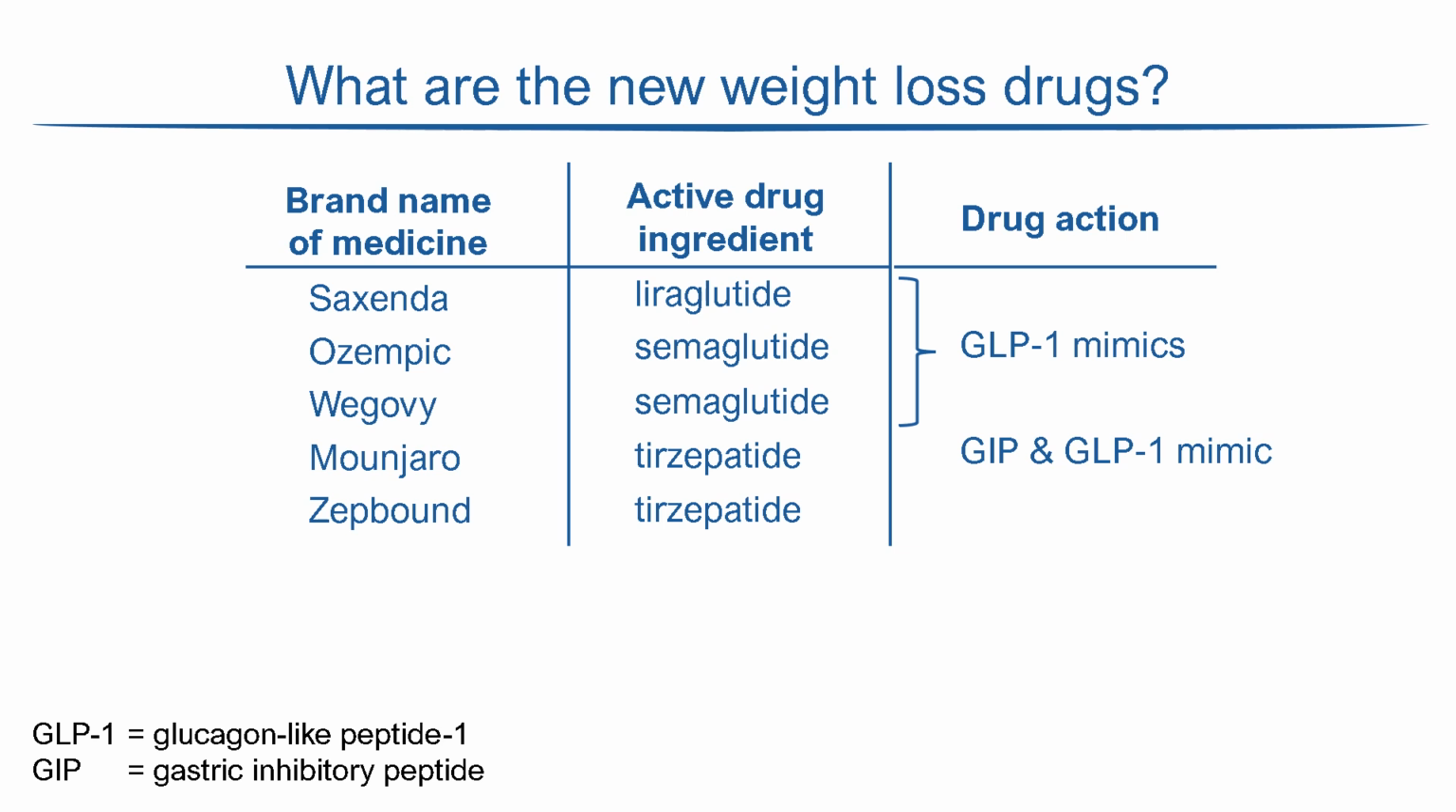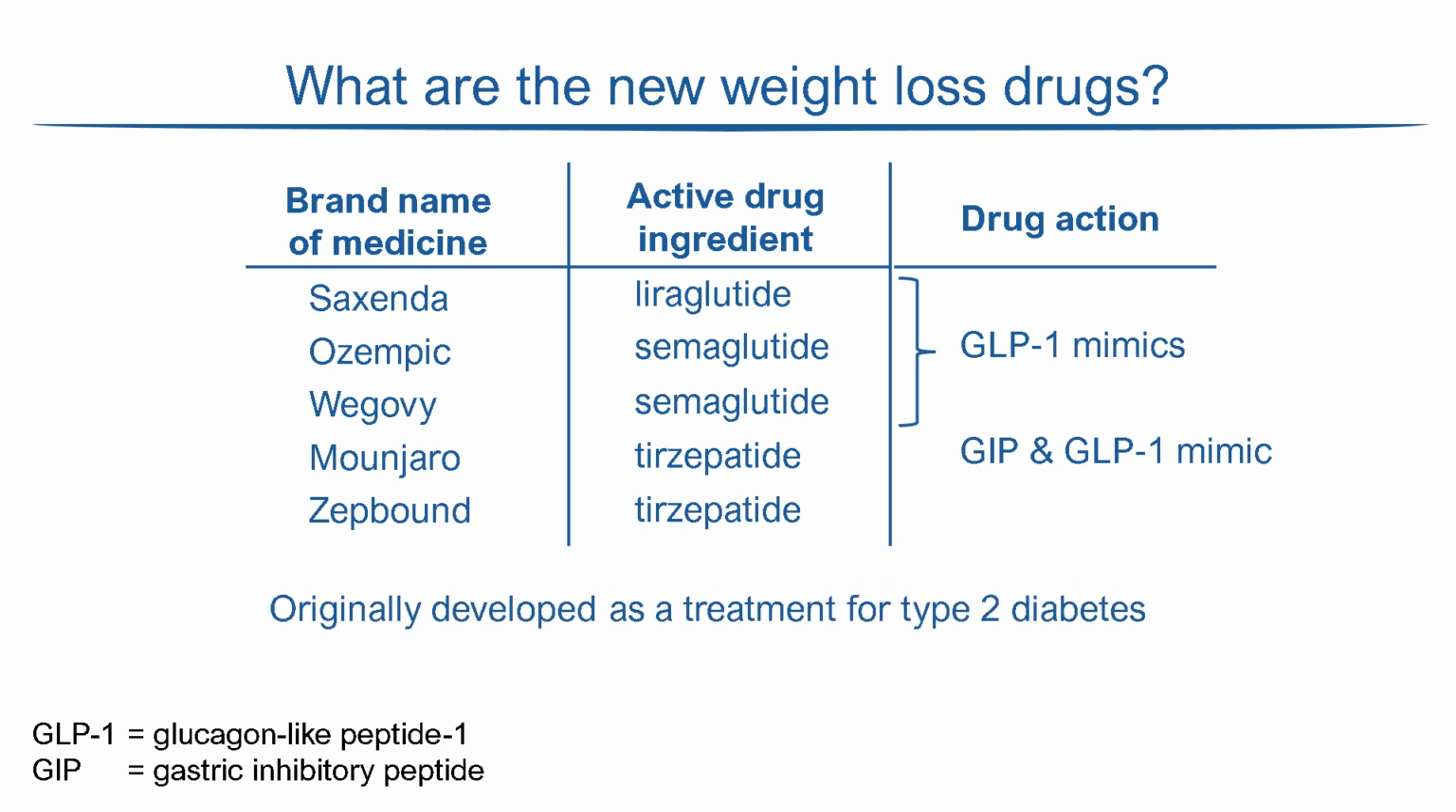The first drugs of this type were originally developed as a treatment for diabetes, but when patients treated with the drugs developed significant weight loss, it was recognised that the drugs could be effective in the treatment of obesity and metabolic syndrome. So, what are the hormones glucagon-like peptide 1 and gastric inhibitory peptide?